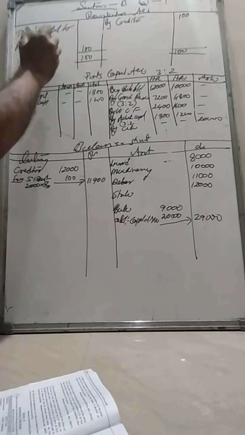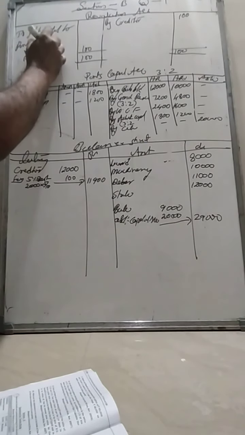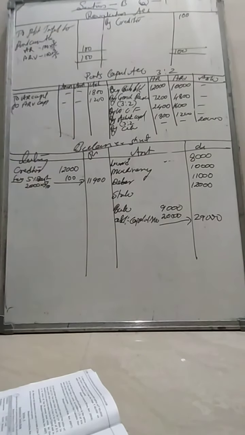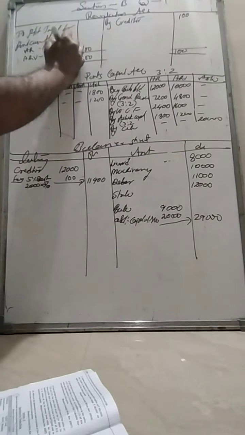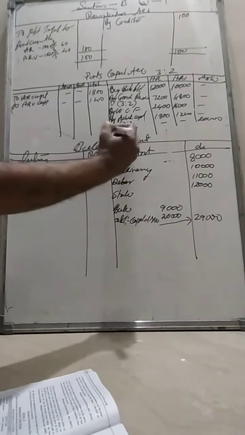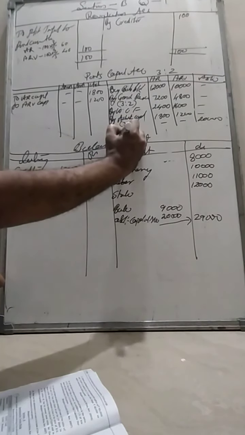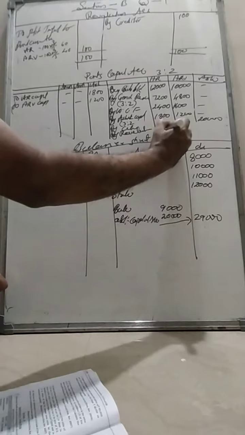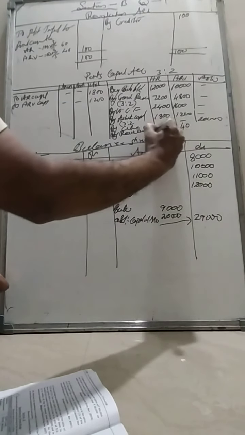That should be shared among them in the ratio of 3:2, that is 3 by 5 and 2 by 5, so 60 and 40. That should be shifted to the capital accounts from the revaluation account, 60 and 40.